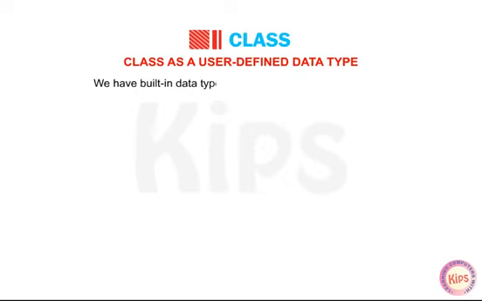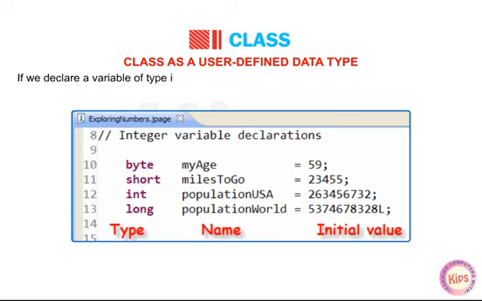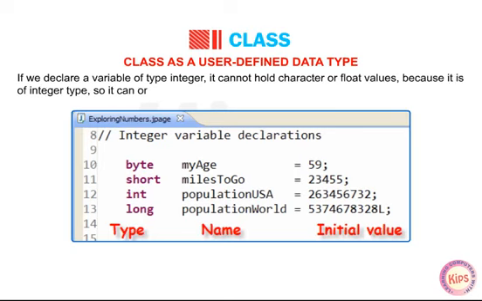We have built-in data types like integer, character, float, etc. If we declare a variable of type integer, it cannot hold character or float values because it is of integer type, so it can only hold integer values.